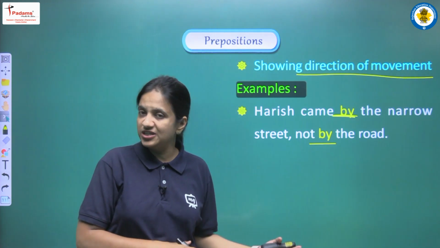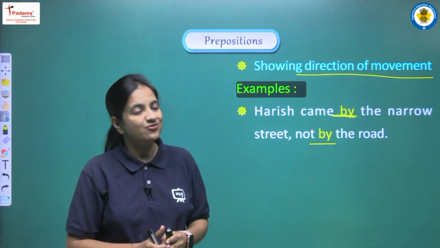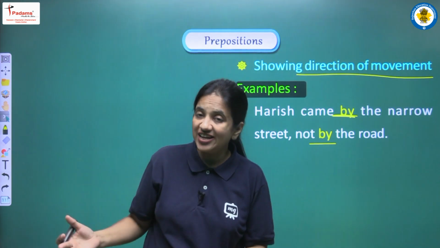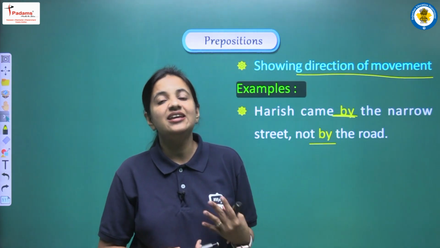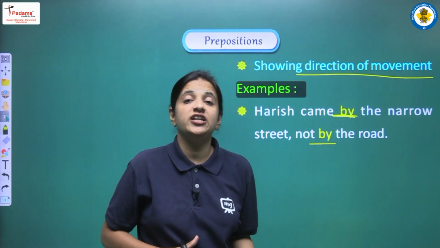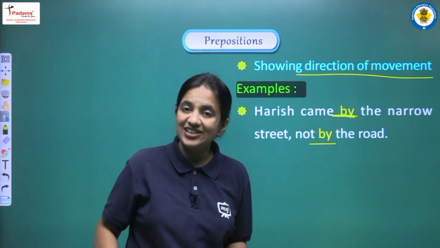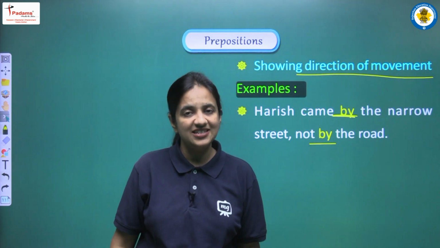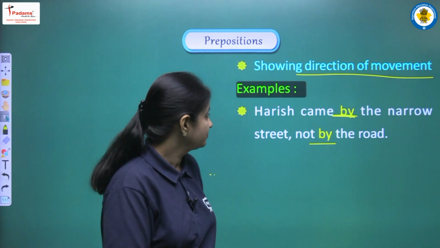There were two options that he was having. The first option was the road, and the second option was the narrow street. So we are saying finally that he came by the narrow street. So we are trying to show the direction. In this manner also we can use by in our sentences as a preposition.